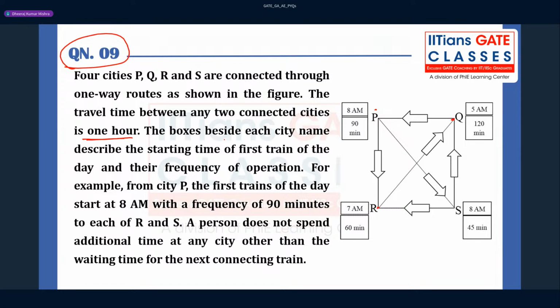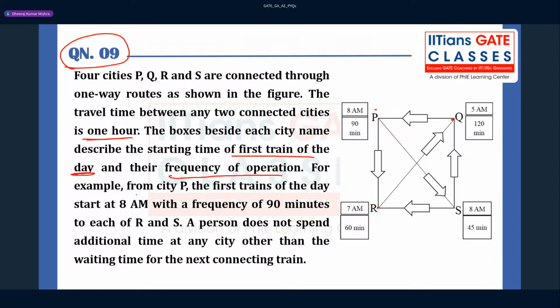The boxes beside each city name describe the starting time of the first train of the day. Right? So the first train is going to start from, you can say, 7 a.m., and their frequency of operation is going to be 60 minutes. It means you have to wait for 60 minutes for the next train to start. Okay.